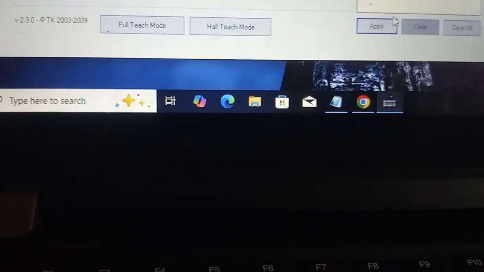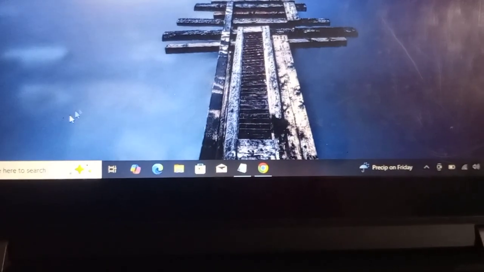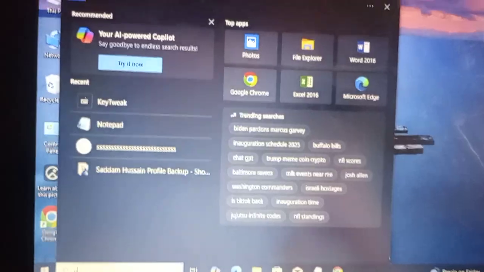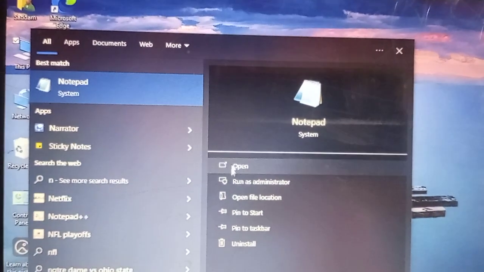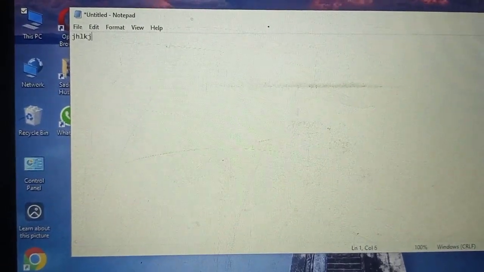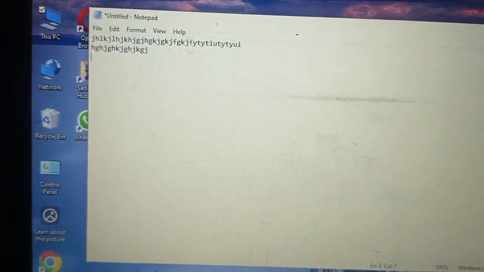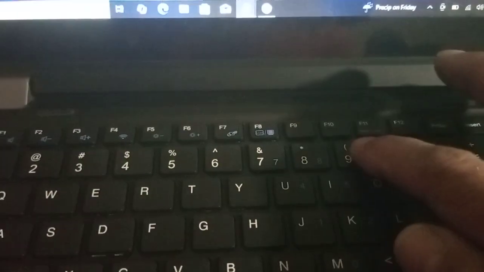And let's exit this software. Now let's test if the problem has been solved or not. Let us go to Notepad again. Okay, type anything here. So let's press backspace. It doesn't do anything. So now let's press any other key from this line. Let me press 9.